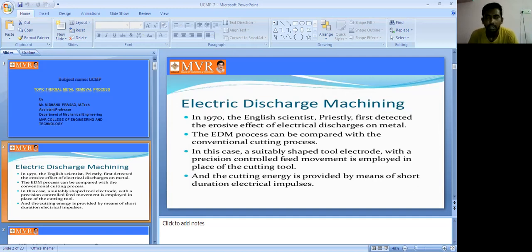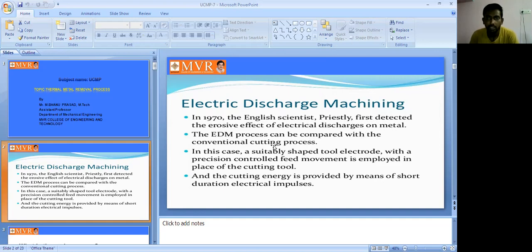But the third unit is nothing but the thermal metal removal process. We will discuss the basics, starting with electric discharge machining. In the 1770s, English scientists first detected the erosive effect of electrical discharge on metal.